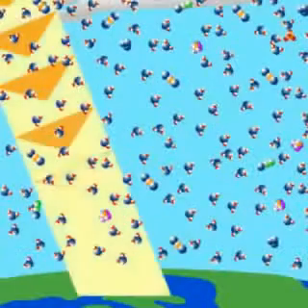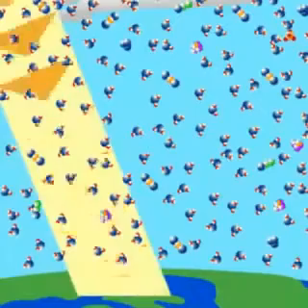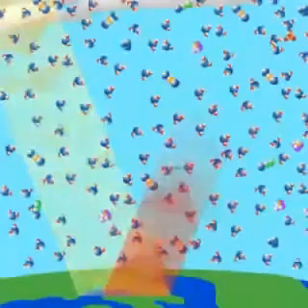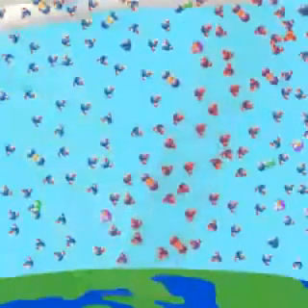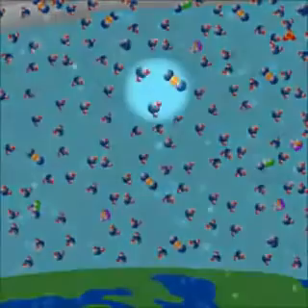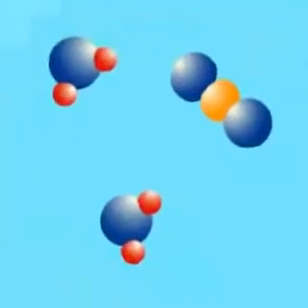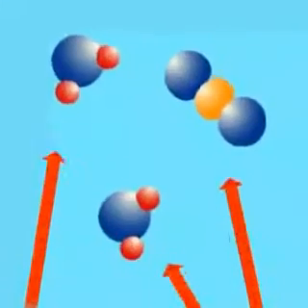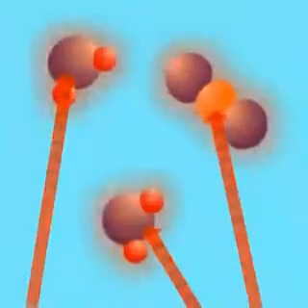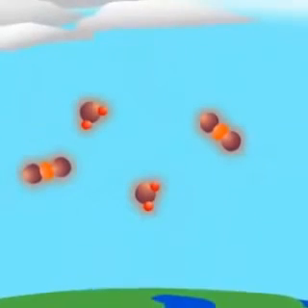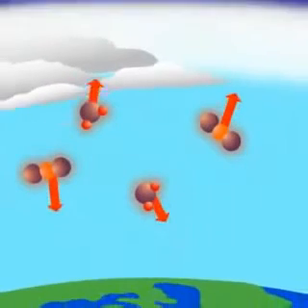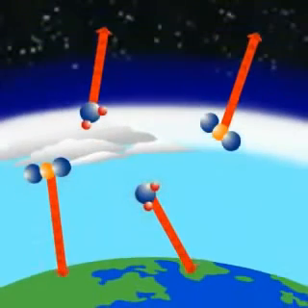Short-wave radiation from the sun passes through greenhouse gases, but long-wave radiation is absorbed by them. Greenhouse gases absorb long-wave radiation that is emitted by the surface of the Earth. Subsequently, they re-emit the energy as long-wave radiation in all directions.